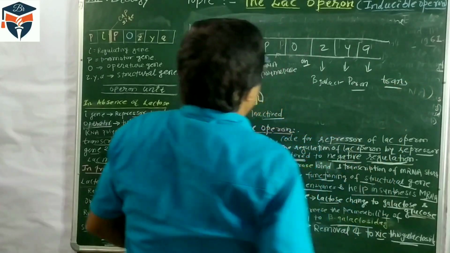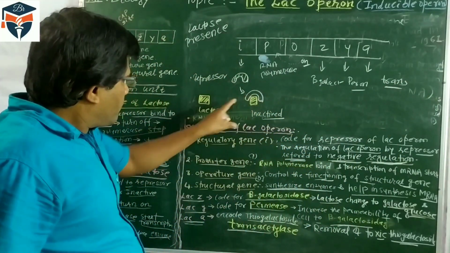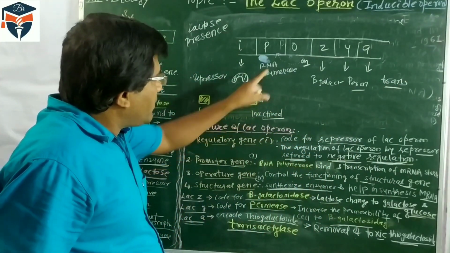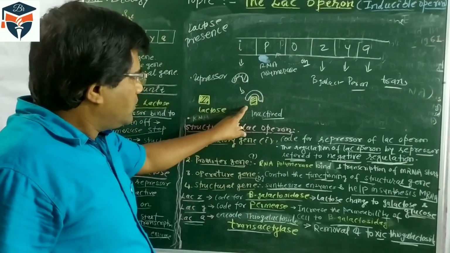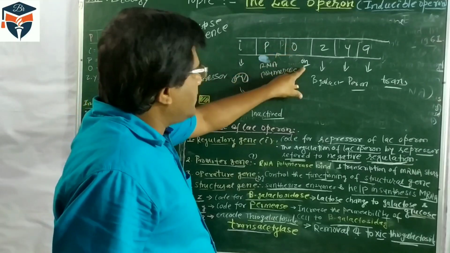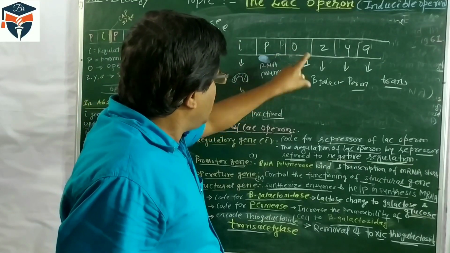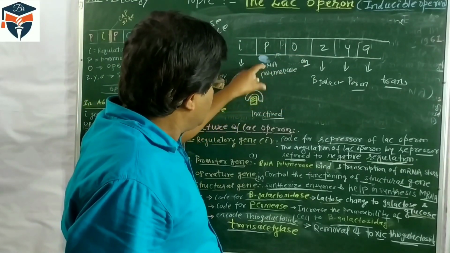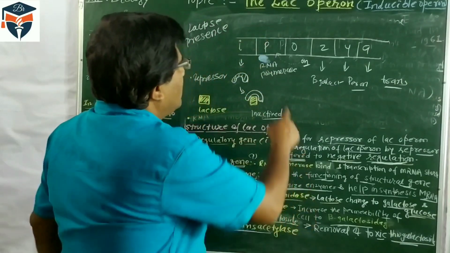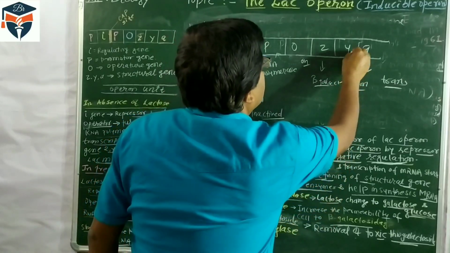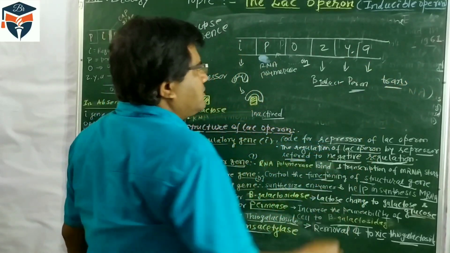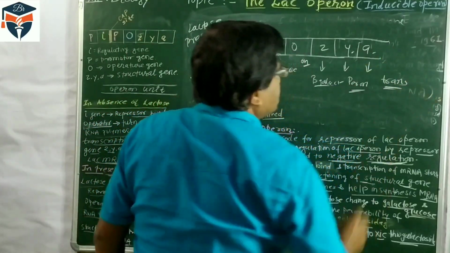So when the repressor is not combined with the operator, because it is inactivated by the lactose, the operator gene becomes on, and due to this RNA polymerase starts transcription. Structure gene Z synthesizes beta-galactosidase, Y synthesizes permease, and A synthesizes transacetylase.